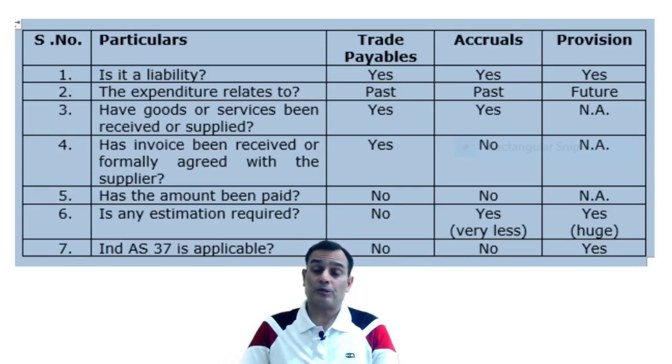Accruals and trade payables relate to past expenditure. Trade payables do not require any kind of estimation, but as far as accrual is concerned, it requires an estimation, but the level of estimation is pretty less as compared to provision. Those are the similarities and the distinction between the three terms.